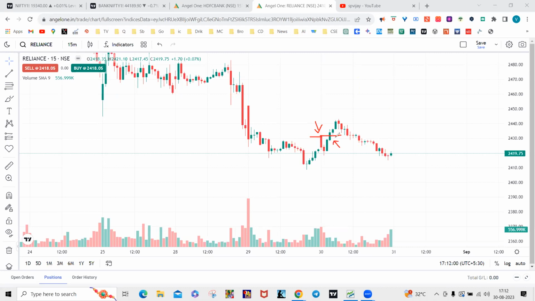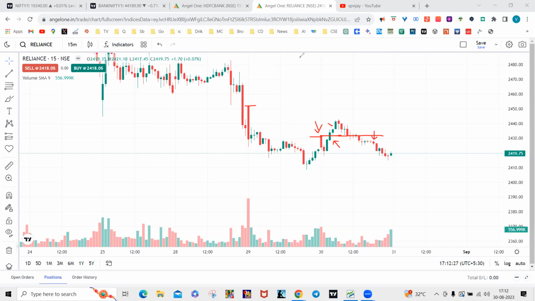Then you can assume that the level is violated, but this candle was not good enough, and there was no proper follow up in the next candle, though the other candle was bullish here. But as you can see, the earlier day also was open is equal to high on Reliance. So the bearish sentiment was obviously there in Reliance from the past 2-3 days also. And once it came back inside the opening range, it just went down.